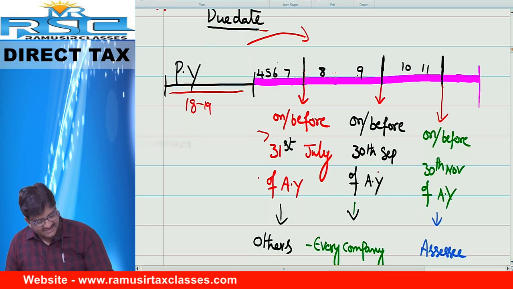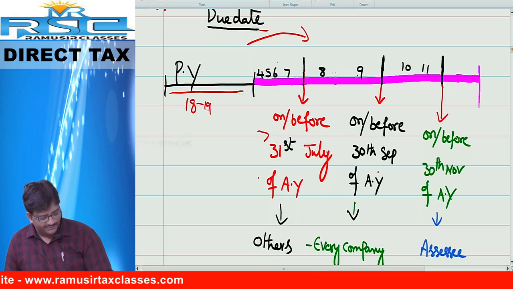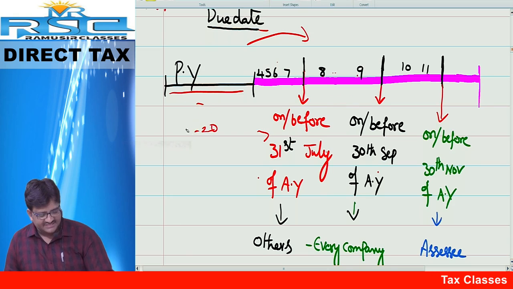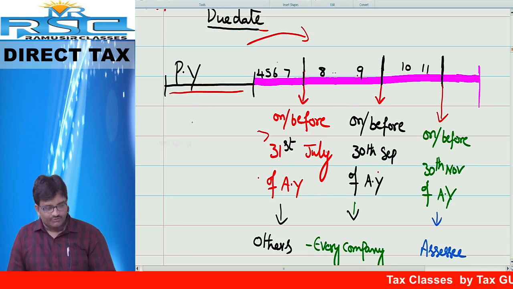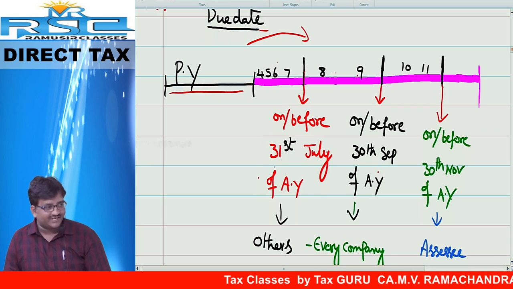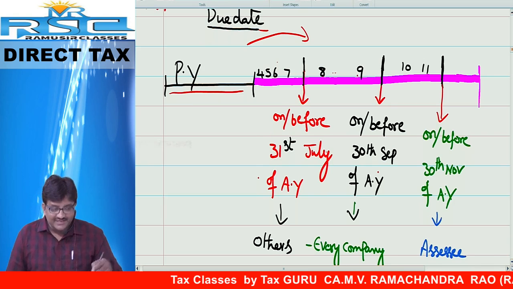My previous year 18-19 gives assessment year 19-20. Suppose my previous year is 19-20, then my assessment year is 20-21. So this year's return, do we need to file in the same year or next year? Next year. Chalo, what are the due dates? There are 3 due dates. First one, on or before 31st July. Come again, 31st July of the previous year or the assessment year?